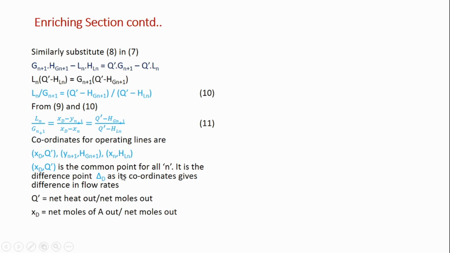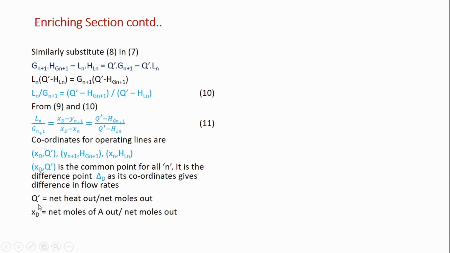So in the Ponchon-Savarit method, we are going to plot the enthalpy concentration diagram. So the y-axis is enthalpy, the x-axis is the mole fraction. On the y-axis we will be plotting all this energy information, the enthalpy information, and the x-axis will be for the composition.